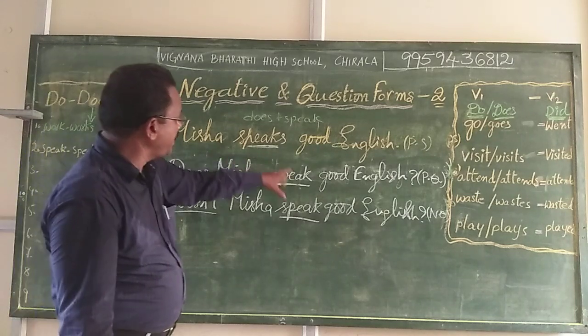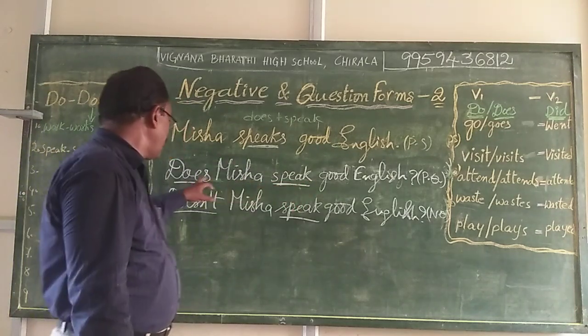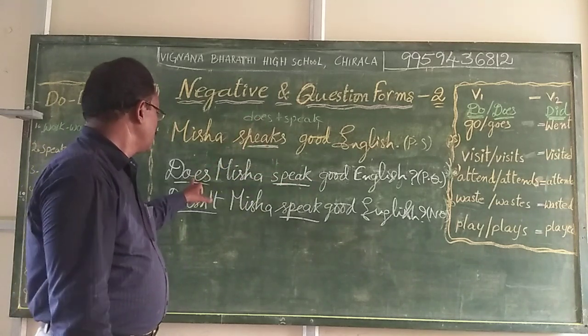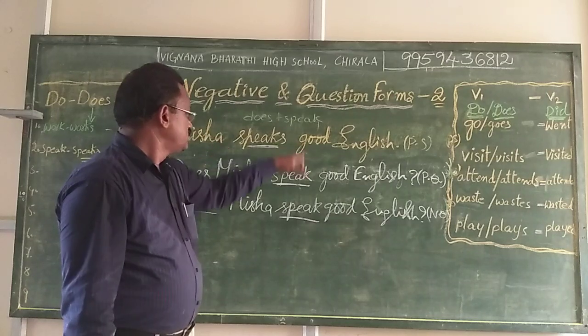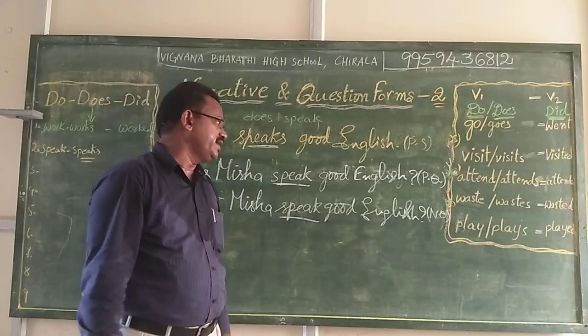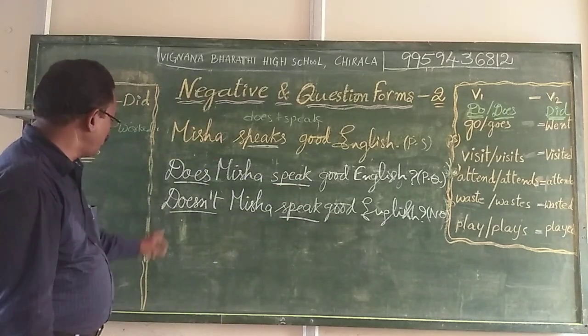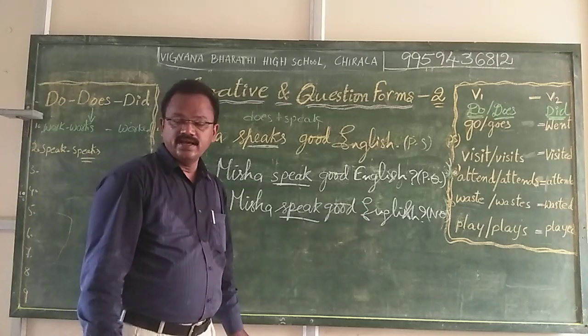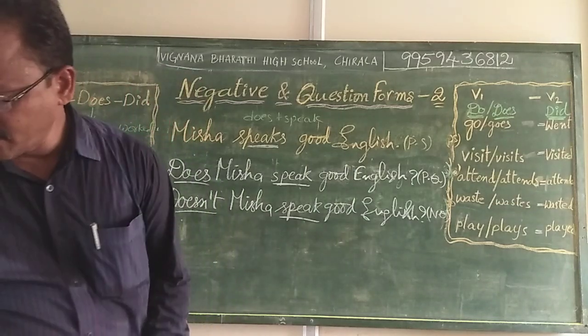Does Misha speak? You should not use speaks again here. Does Misha speak good English? Positive question form. Doesn't Misha speak good English? That is a negative question form.